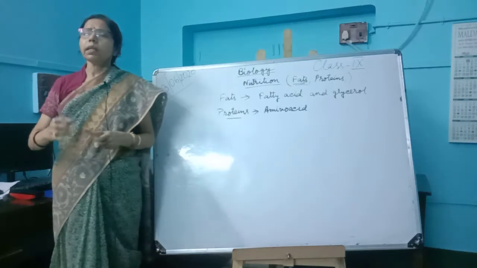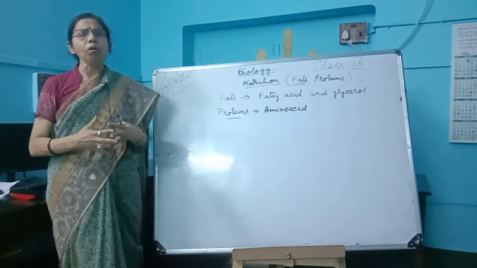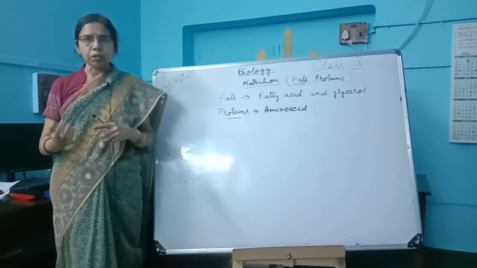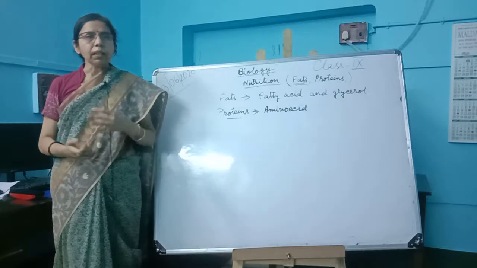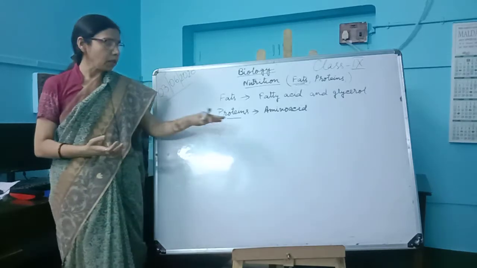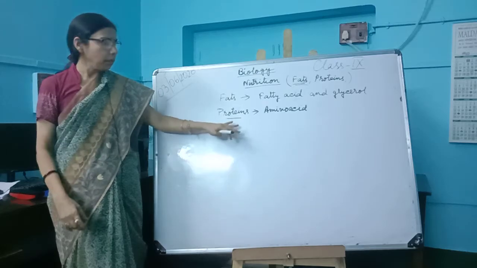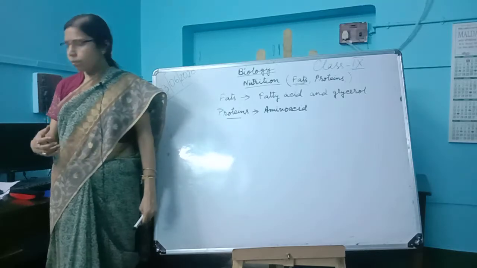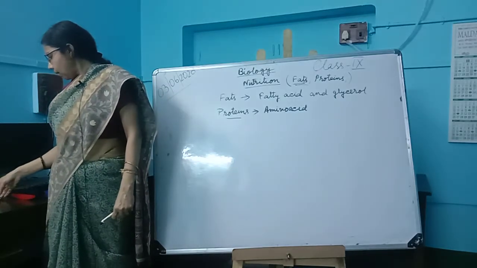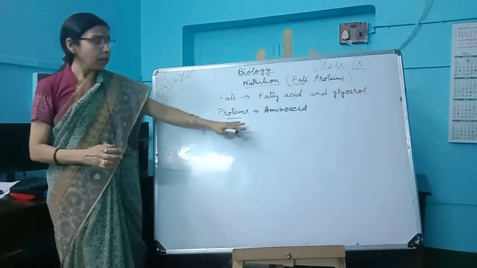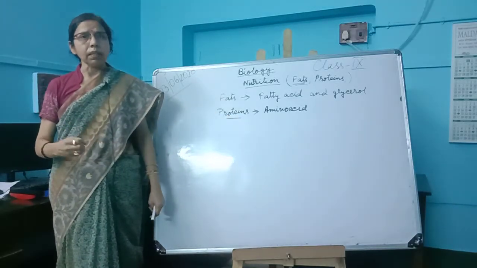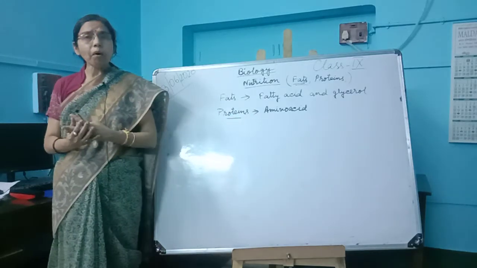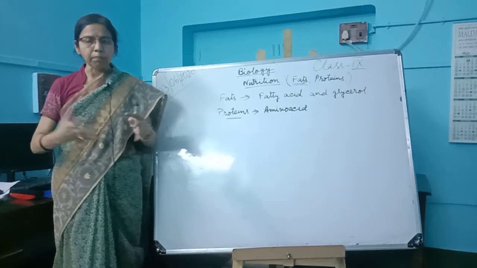Protein helps in different functions in our body. It helps in the formation of antibodies, and it helps in the growth of the organism. It also helps in the formation of new cells or worn out tissues. It mainly provides proper growth, and the formation of the antibodies also takes place with the help of the protein.